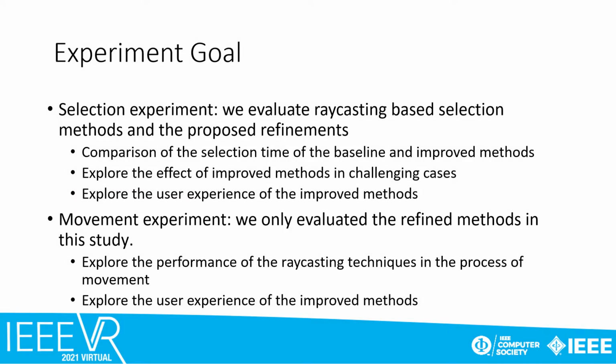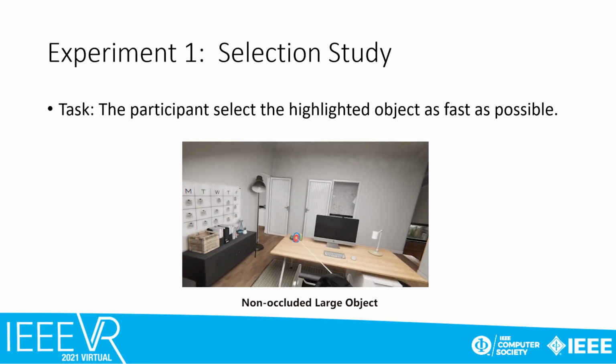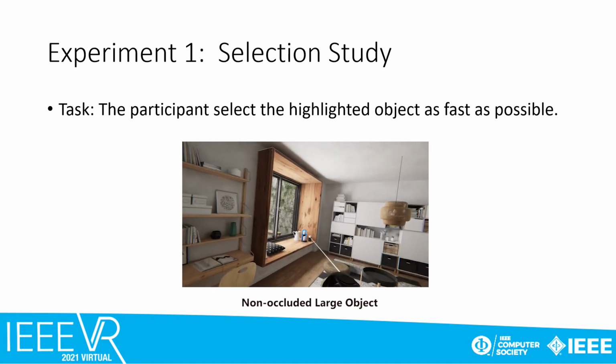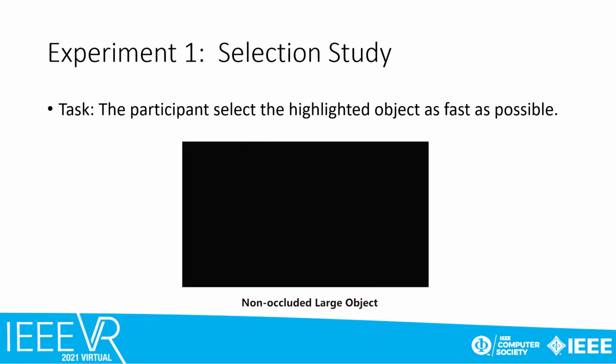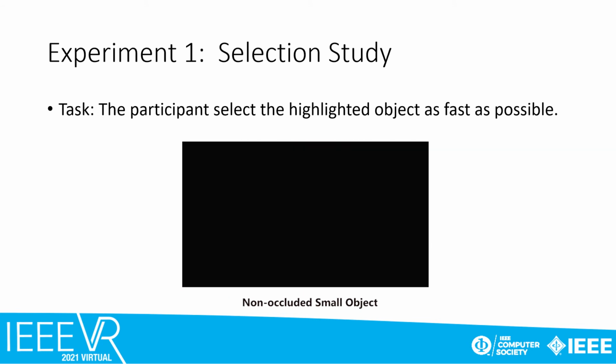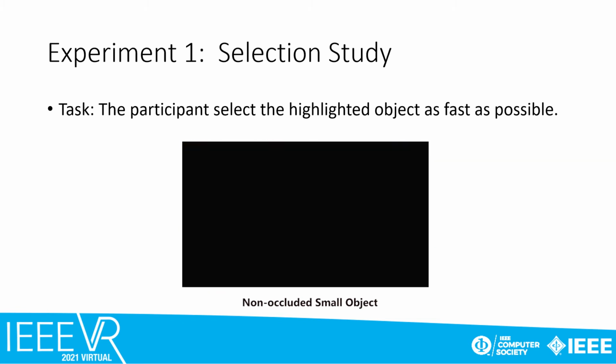To explore the effect of the improved methods in challenging cases and the user experience of the improved methods, we designed the selection experiment and movement experiment. Before formal tests, the participant practiced each method in a simple training scene. In the formal task, the target object for selection was highlighted using a blue contour. The participant was asked to successfully select the correct object within a 30-second time limit.